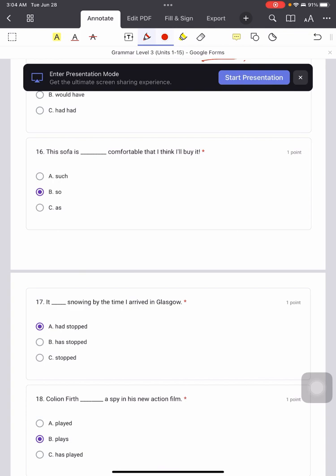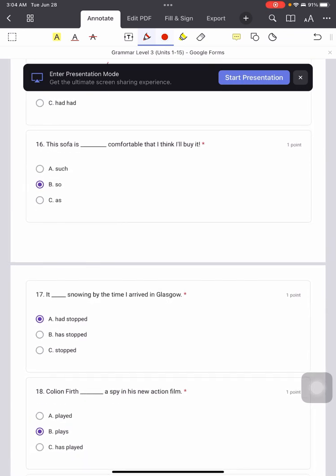Okay? Right, 16. This sofa is so comfortable that I think I will buy it. This one, many people will make mistakes. Let me tell you what. If you want to use such, you need to have a noun at the back. You can have an adjective, but you have to have a noun at the back.